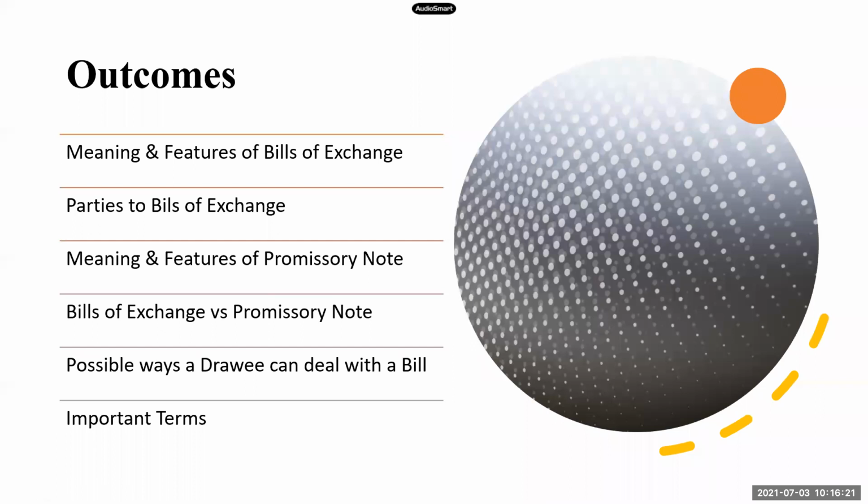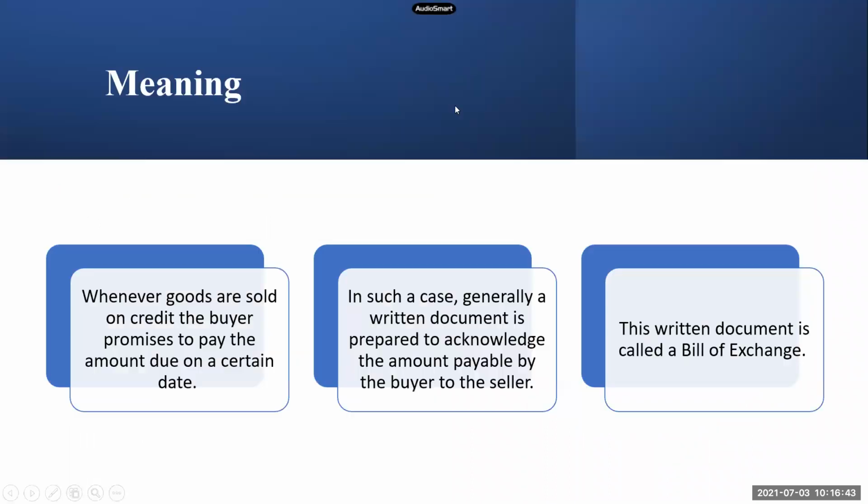So let us look at the outcomes of today's session. We will first quickly discuss the meaning and features of bills of exchange. Who are the parties to bills of exchange? Then what is the promissory note? We will look at the meaning and features of promissory note, and the differences between both of them. Then the remaining two important terms we will understand when we discuss. Okay. So first we will come to the meaning of bills of exchange.